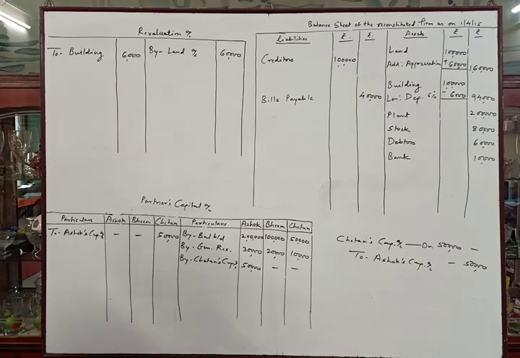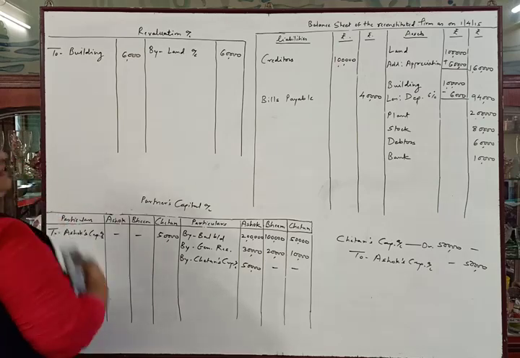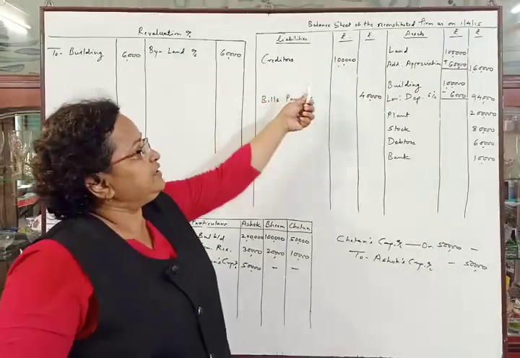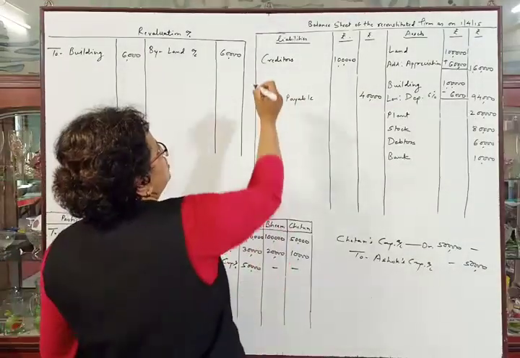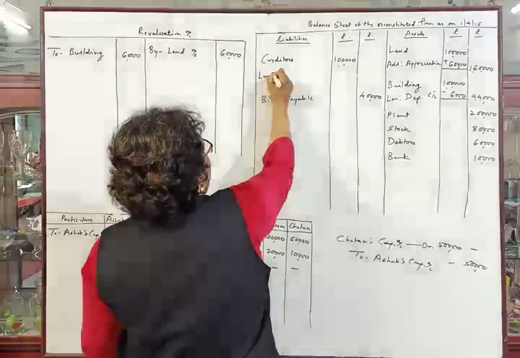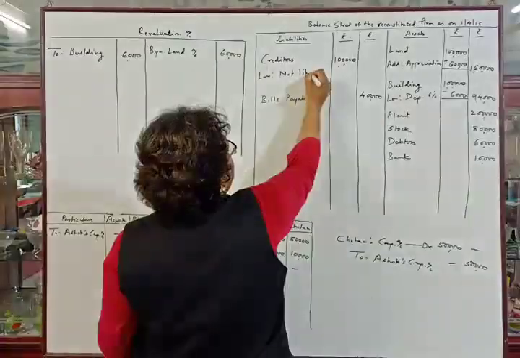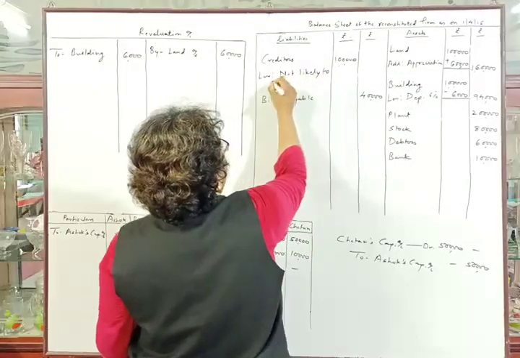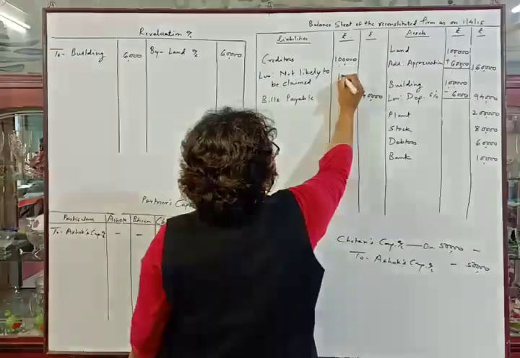Then the next adjustment, creditors of rupees 12,000 were not likely to be claimed. Rupees 12,000 creditors, that is our liability, will be reduced by rupees 12,000 because it is not likely to be claimed. So we will deduct from creditors, less not likely to be claimed, 12,000.